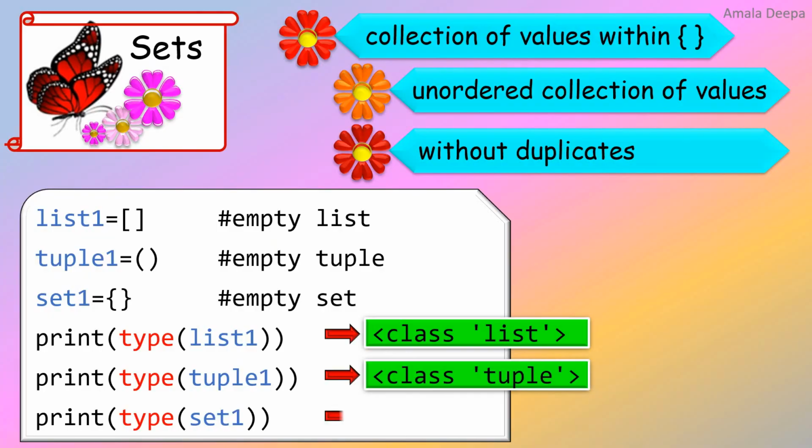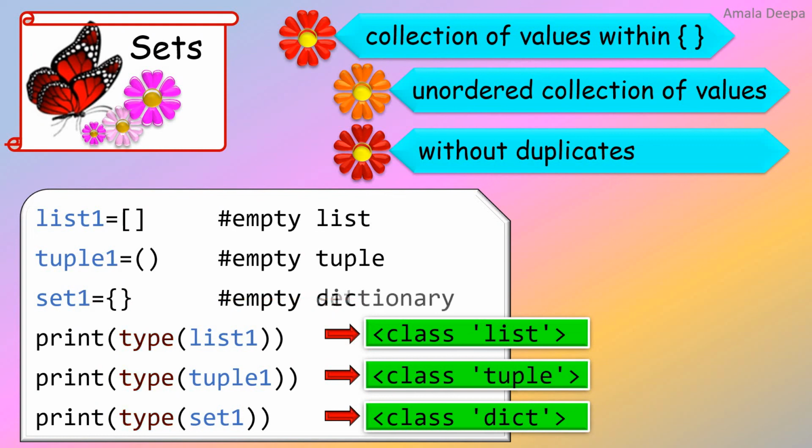But the type of set1 shows as class dict. Class dict means class dictionary. So the object set1 is clearly a dictionary. So when I use a pair of curly brackets to create an empty set, it does not create an empty set, whereas it creates an empty dictionary.